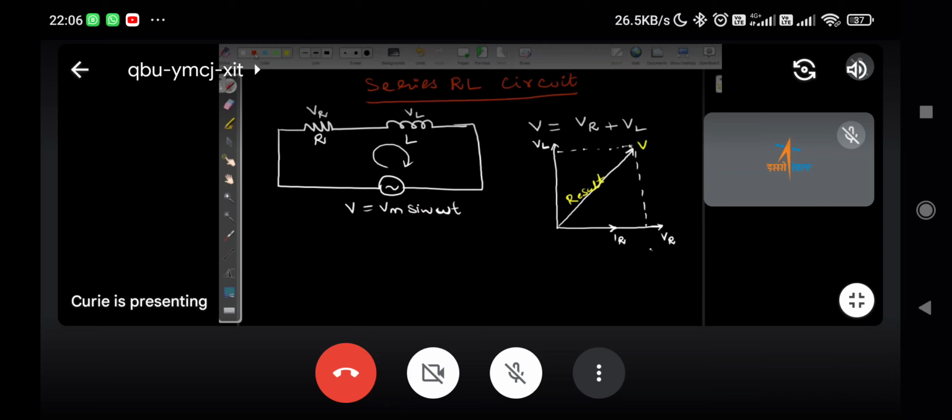So we can write V square equal to VL square plus VR square.